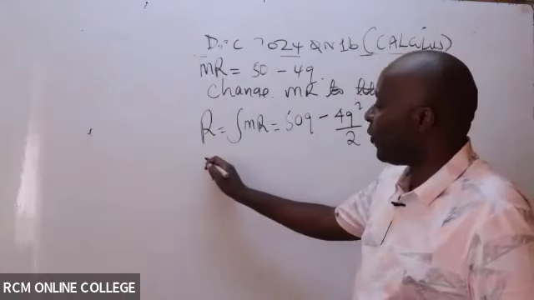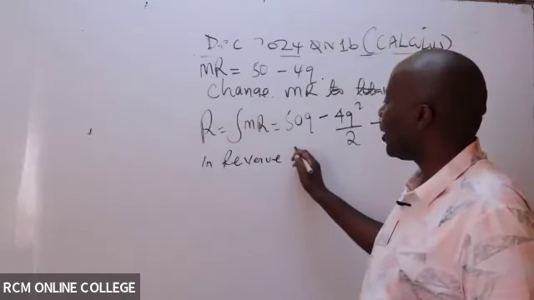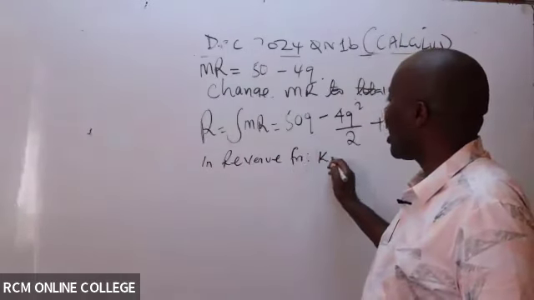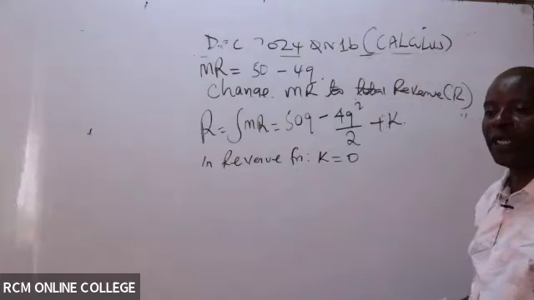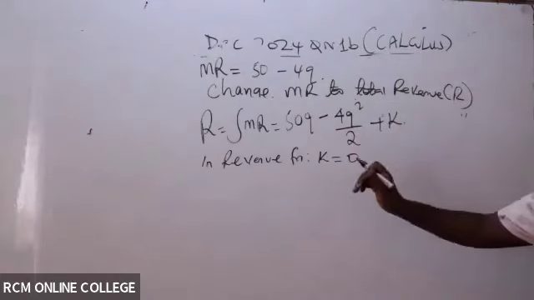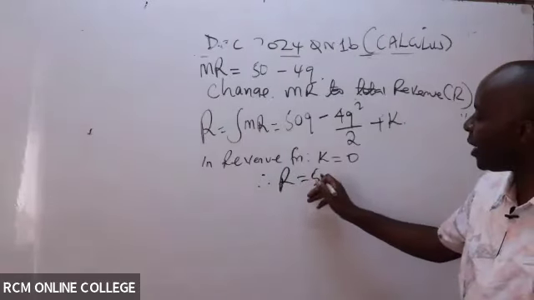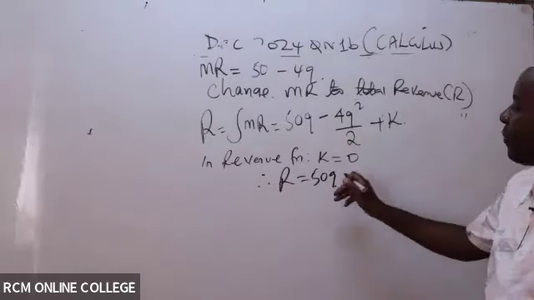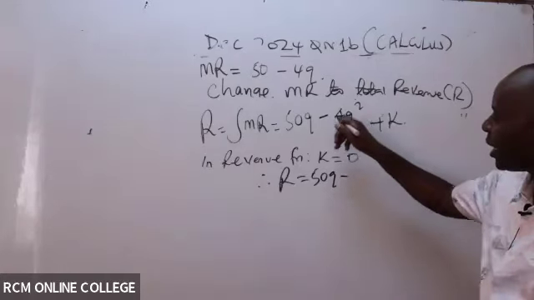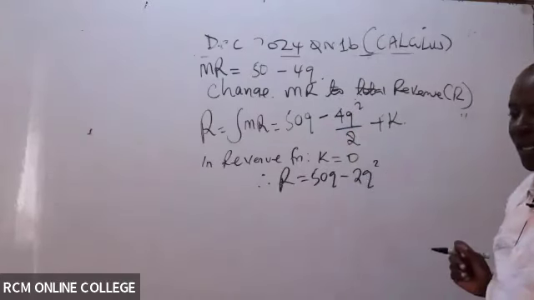So in the revenue function, k is always equal to what? To 0. And therefore, my revenue will be 50q minus, check this out, this and this will give me 2q squared.